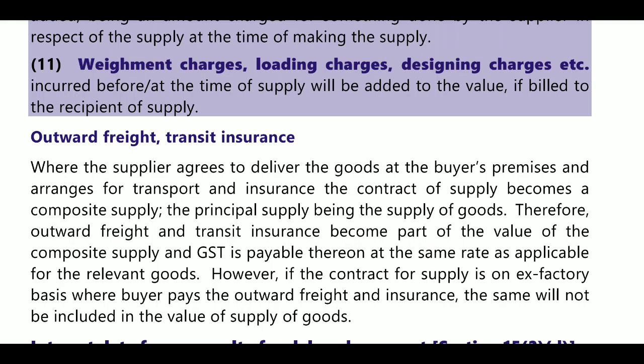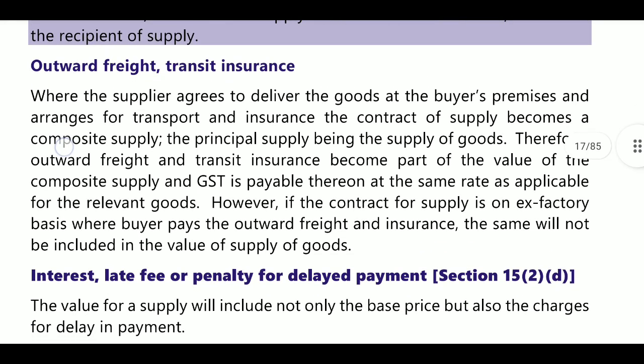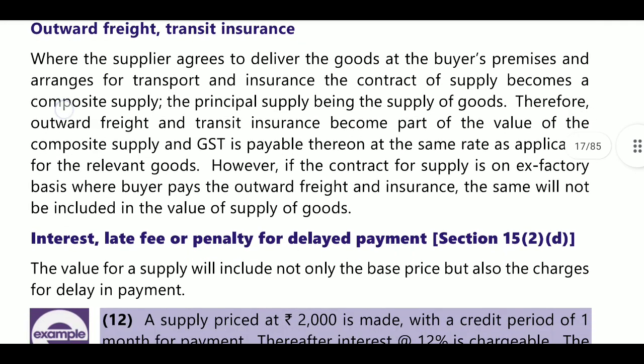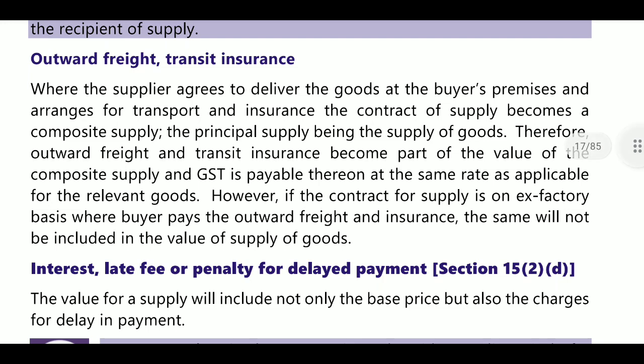Next, outward freight and transit insurance. Where the supplier agrees to deliver the goods at the buyer's premises and arranges for transport and insurance, the contract of supply becomes a composite supply, the principal supply being the supply of goods. Therefore, outward freight and transit insurance become part of the value of the composite supply, and GST is payable thereon at the same rate as applicable to the relevant goods.